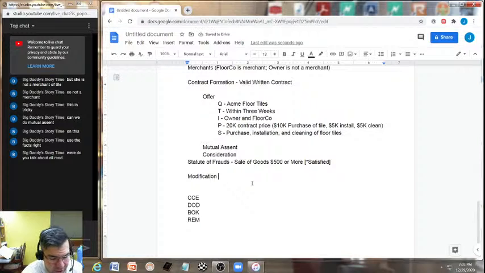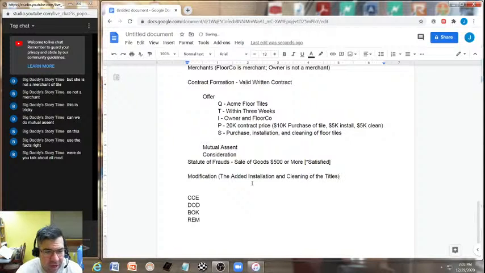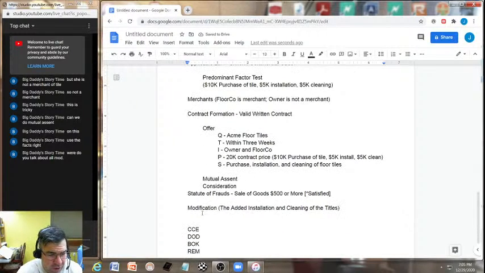Modification would be the added installation and cleaning of the tiles. That's exactly right. See, that is definitely an excellent observation. So you absolutely want to put a, yes, exactly. Now, but before the statute of frauds, maybe after. I'm just thinking about that. It's possible you could do it before, but I would probably put it after.